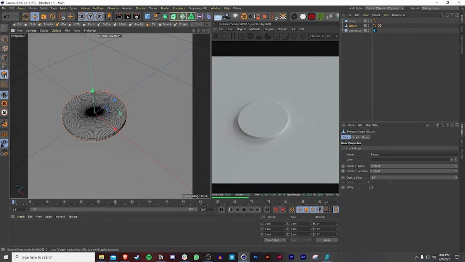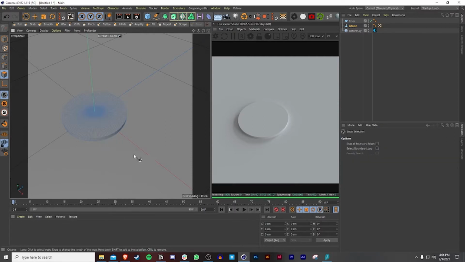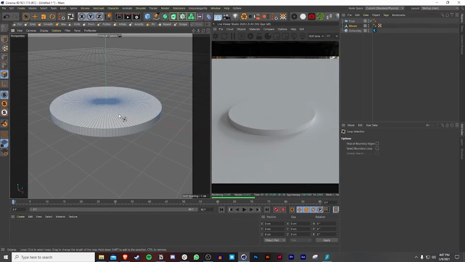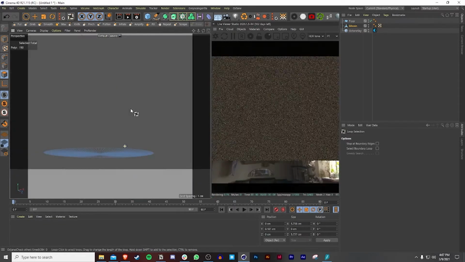So what I'm going to do is press on polygons, and you can see you can just select the polygons. But to do this a lot easier and quicker, we're going to press U and L, so that way we can select things so much easier. And I'm going to go a little closer so that way we can see what's going on. And the first thing I'm going to do is select the two circles.